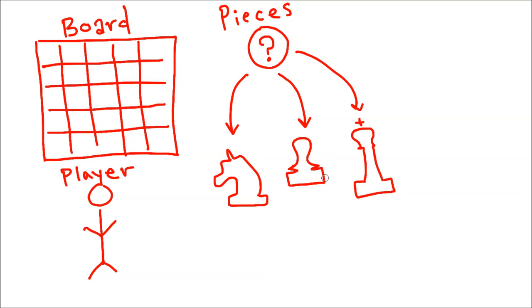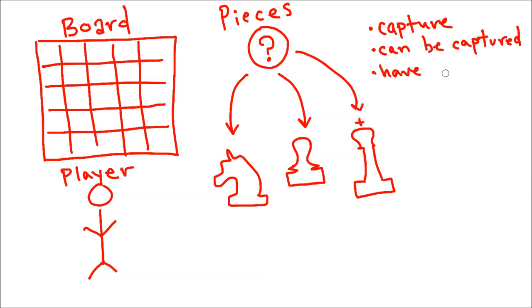The pieces are best described by a concept called inheritance, meaning they all have similar features in common with one another, but they behave differently. So for example, if we think of some things that pieces have in common, they can all capture other pieces, they can be captured, they have some kind of type like bishop or knight, and they have movement.